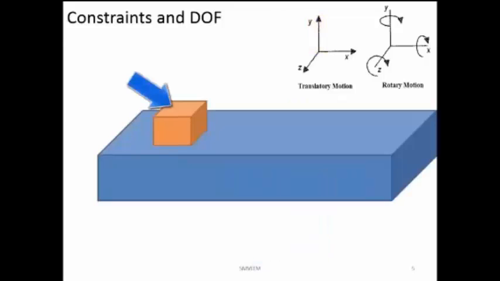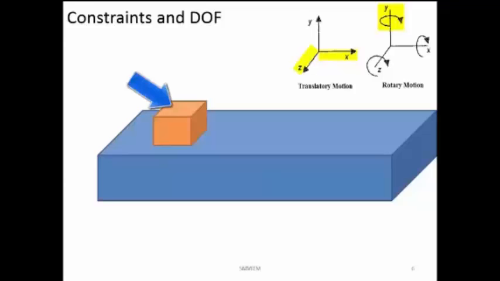Next we are having a plane surface on top of which you are having a block. So it can move along the x-axis, it can move along the z-axis. Now can it move along the y-axis? No, the block will prevent the movement. What about the rotations? With respect to the y-axis, it can rotate on this particular surface. So how many degrees of freedom is it having? It is having 3 degrees of freedom.